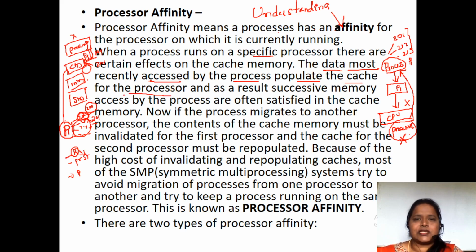So the data we keep using is stored in the cache memory, and successive memory accesses by the processor are often satisfied in the cache memory. Not only the currently executing instructions, successive instructions are also stored in the cache memory. So now the things regarding the process P1 are all stored in the cache memory.